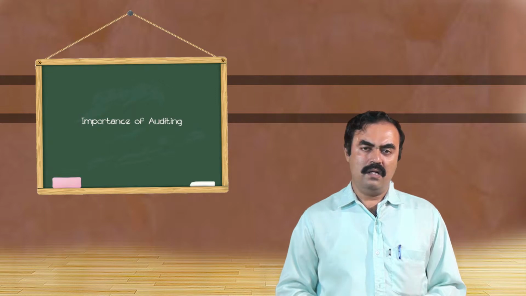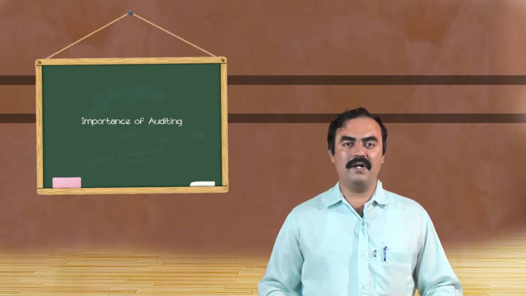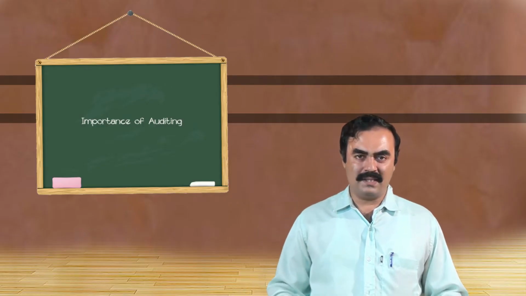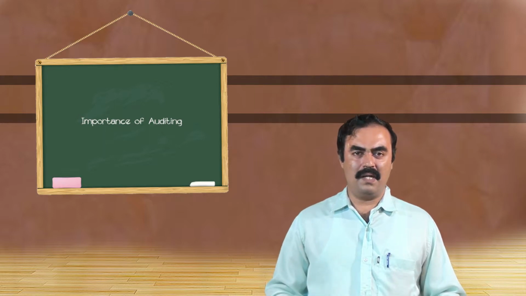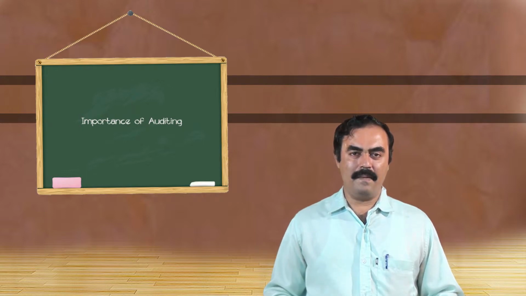Now, what is the difference between bookkeeping and auditing? Bookkeeping is conducted by the person who is actually the owner of the enterprise. The owner is concerned about this. If he has workers or helpers, these people are not concerned with the bookkeeping. Why? Because they are interested only to know how much the wage per day is, how much they are paid at the end of the day.